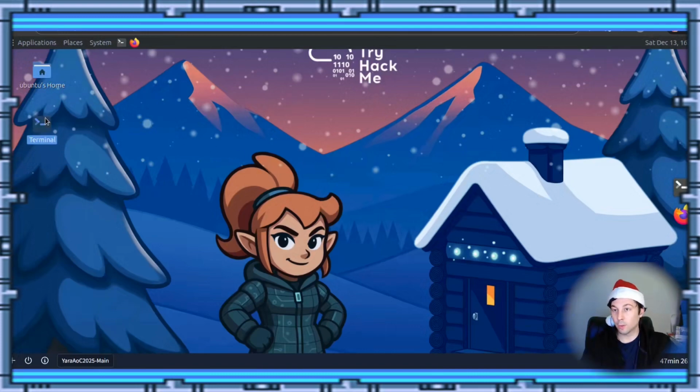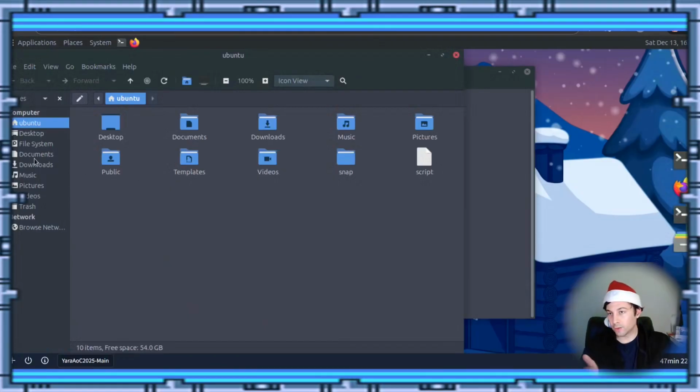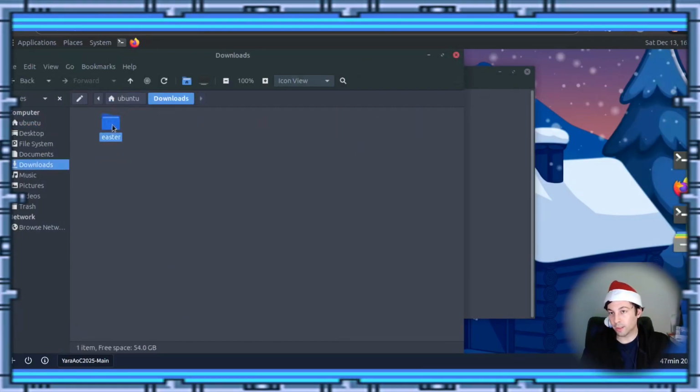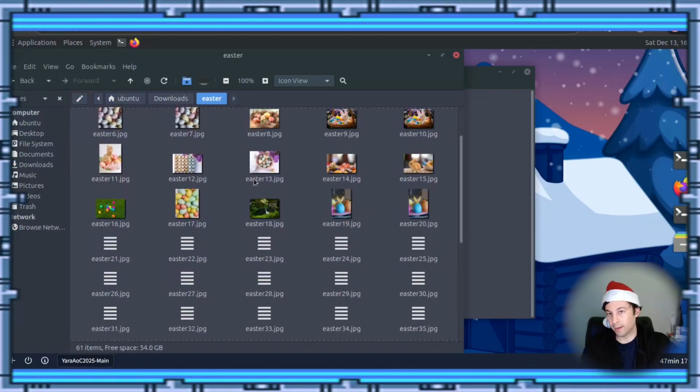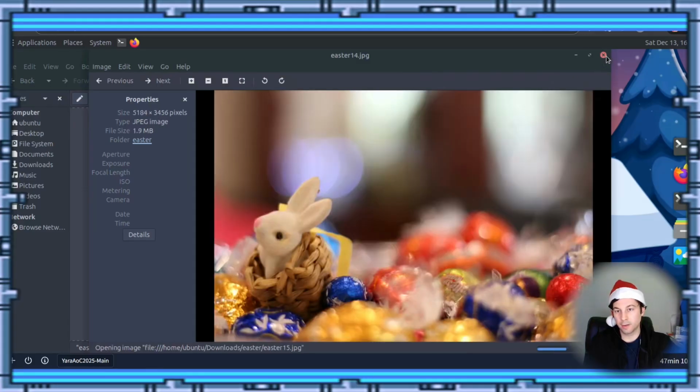So we're going to open up a terminal, and for the heck of it, we're going to open up a file explorer. Just for giggles, we're going to go to Downloads and go to Easter and see what it looks like. And as we can see, there are eggs. And I'm going to guess bunnies. Yep. They look cute and adorable.